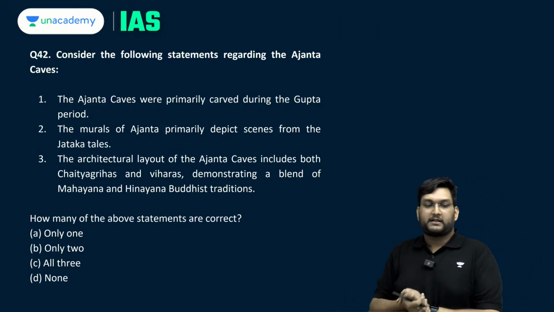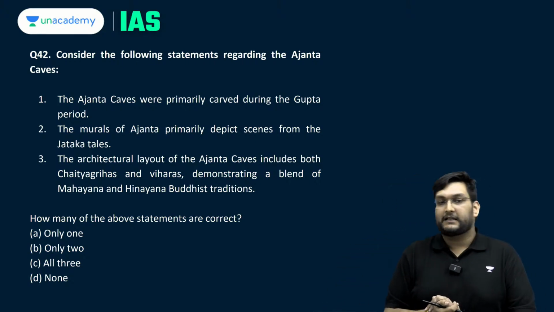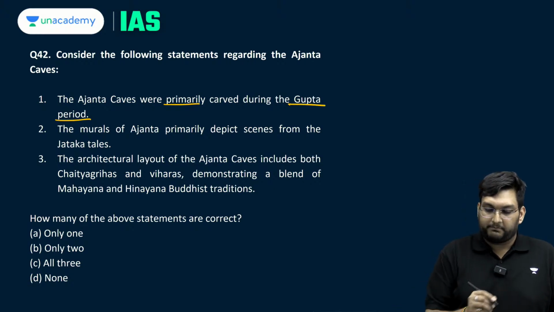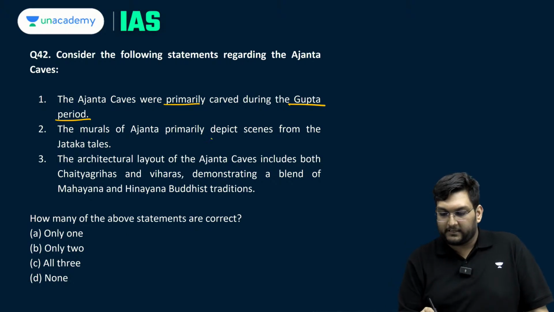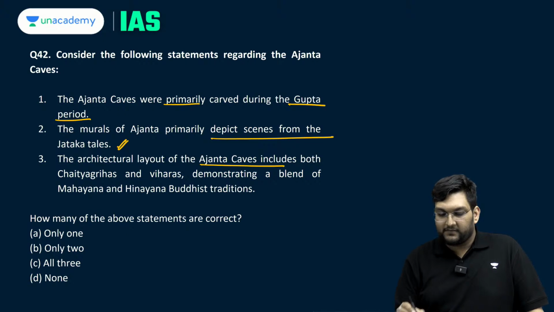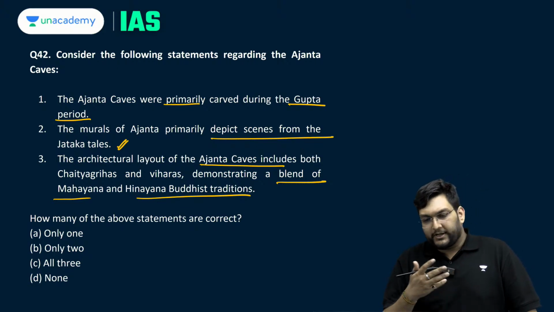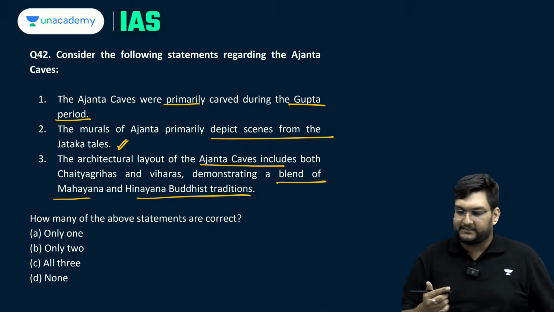With this, let's look at question number 42. Consider the following statements regarding the Ajanta caves. The Ajanta caves were primarily carved during the Gupta period itself. The murals of Ajanta depict scenes from Jataka tales. The architectural layout of Ajanta caves includes both chaityas and viharas, demonstrating a blend of Mahayanic and Hinayanic Buddhist traditions. Now here, actually all statements are quite accurate for Ajanta itself.